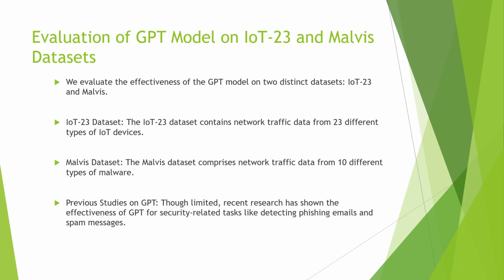We talked about that. And then we had the Mavis dataset, which comprises network traffic data from 10 different types of malware. So the previous study on GPT, though limited research, has shown the effectiveness of GPT for security-related tasks like detecting phishing emails and spam messages.